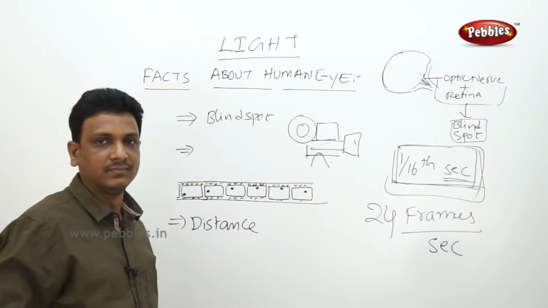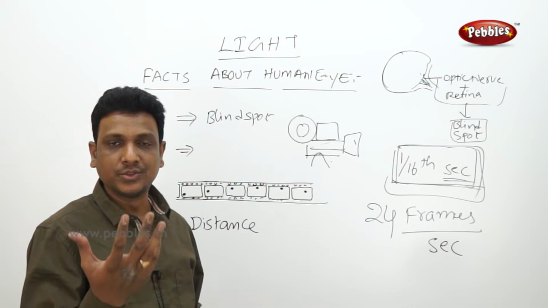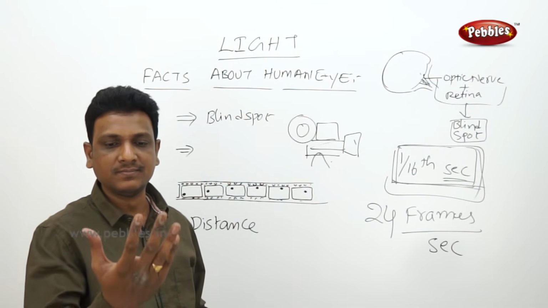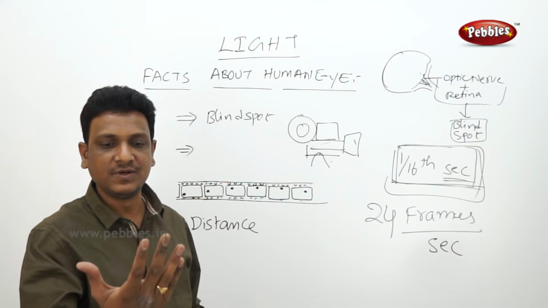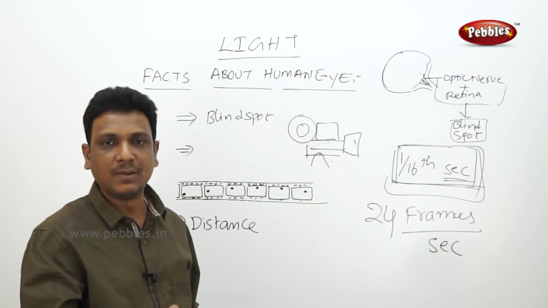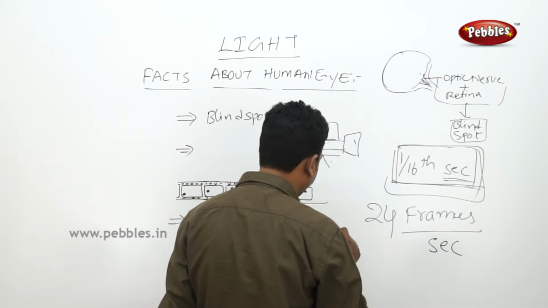So what is the minimum distance that is required to see an object clearly, or to read a paper or something? You need to have a minimum of 25 centimeters distance between the object and your eyes, so that you can read it comfortably, you can observe it comfortably, right? What is the distance? 25 centimeters.